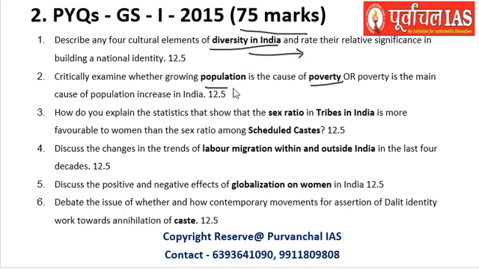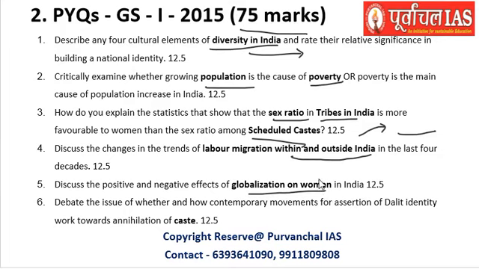Then there are questions related to population and poverty, sex ratio, tribes in India, which is related to development, and scheduled castes. This forms a part of Indian society, so that is why it has been included. Labor migration within and outside India is related somehow to globalization, so this has been included here.